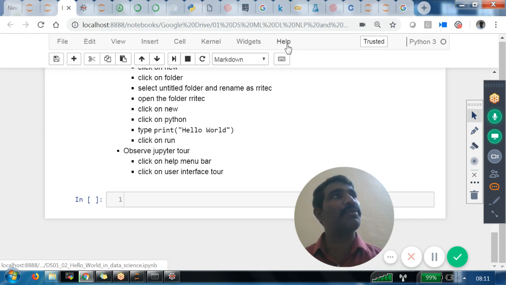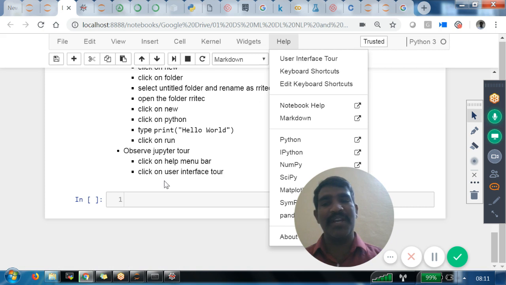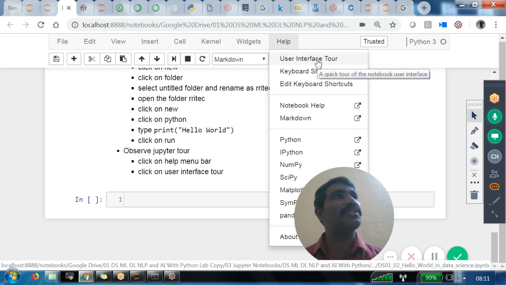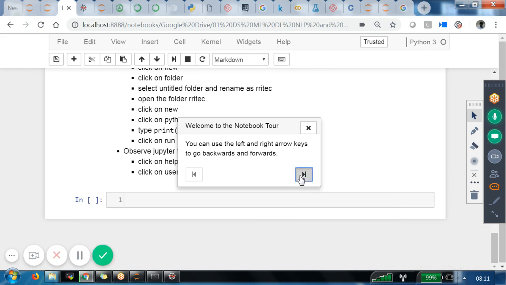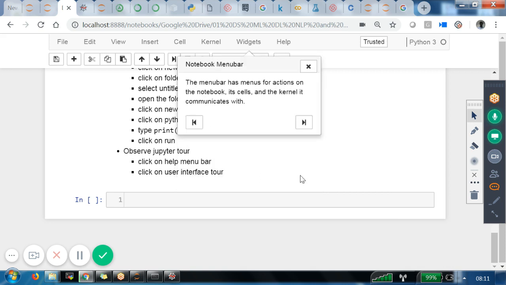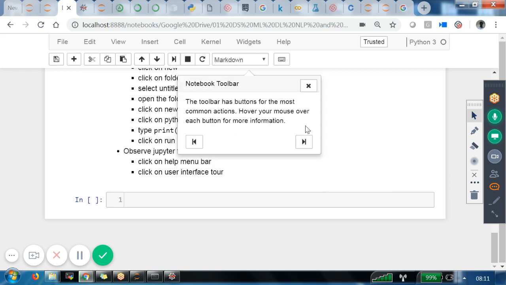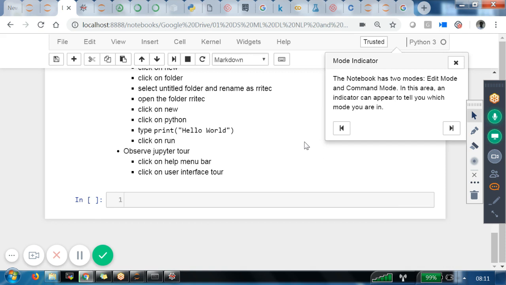This is what is called the help menu bar. Then click on the user interface tour. That will guide you about the different windows we have in this one. Very user friendly, it is guiding you. If you click on these arrow marks, it will explain what each one is. Am I clear? Can you click on these buttons? Can you understand this one? Today I am giving this task to you. You do it offline. With that, I completed these 2 slides.